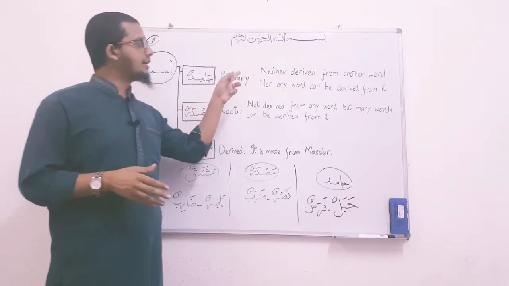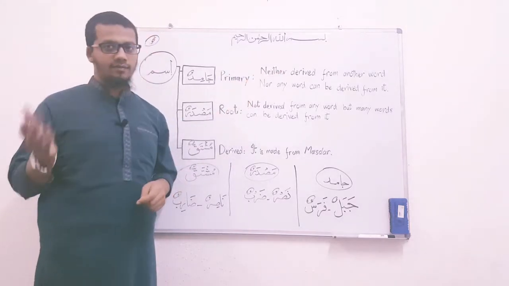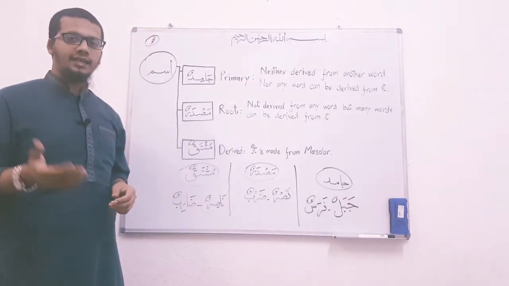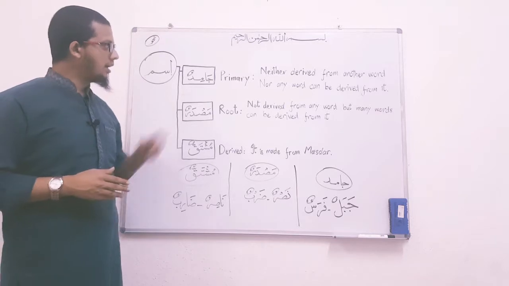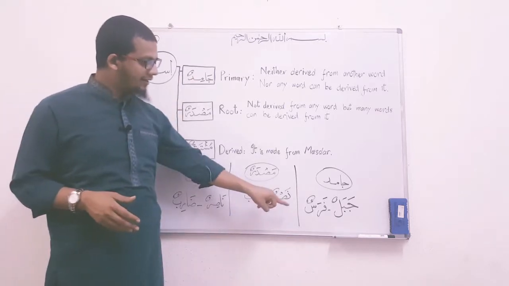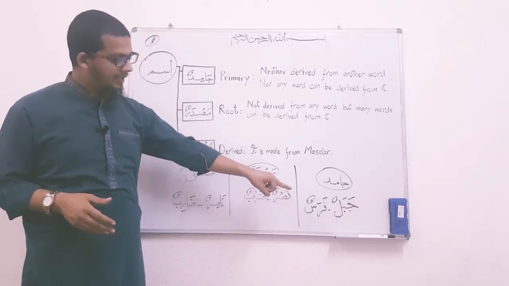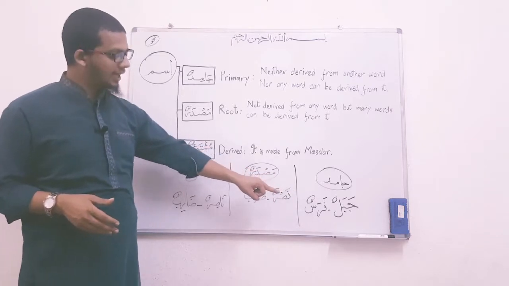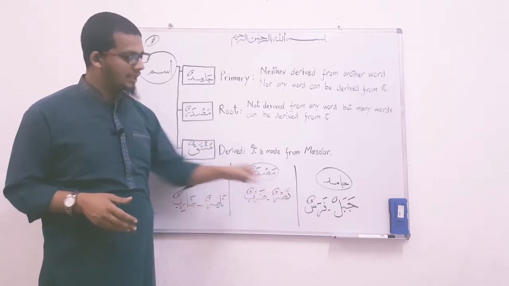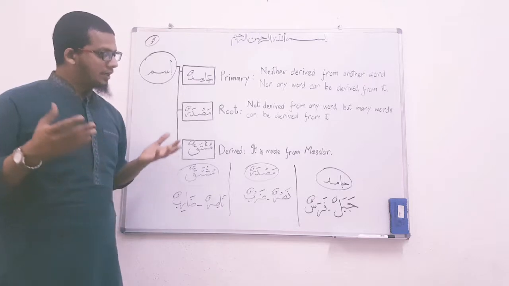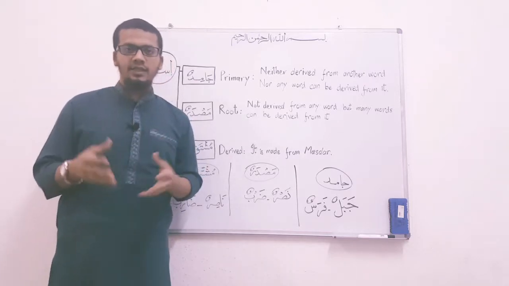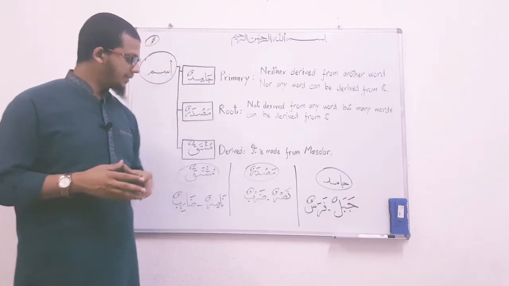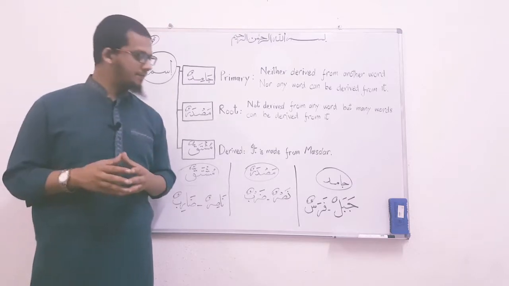So we say that neither derived from another word nor any other word can be derived from it. For example, we have jamid example as jabalun, and we have another example for jamid which is farasun. Now jabalun means a mountain and farasun means a horse.